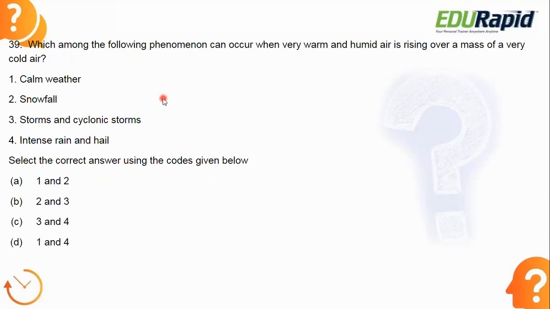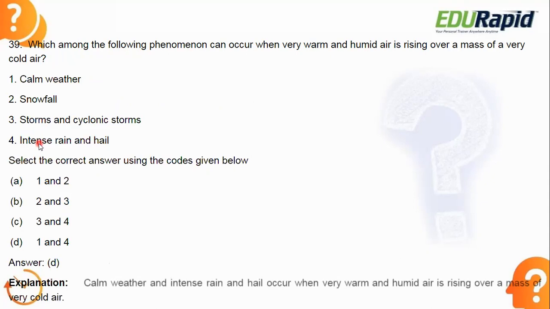Answer is option D, 1 and 4. So one is calm weather will happen, then intense rain and hail will come. Okay, so calm weather and intense rain and hail occur when very warm and humid air is rising over a mass of very cold air.